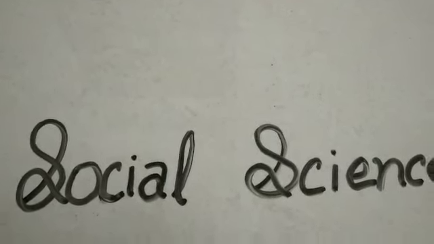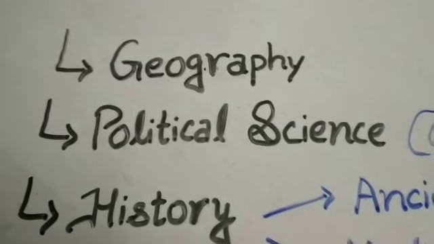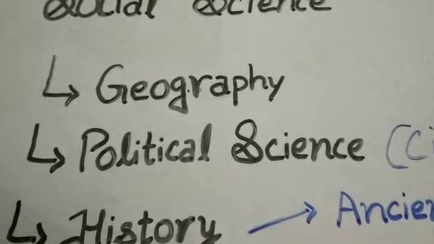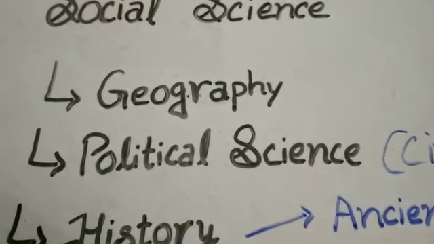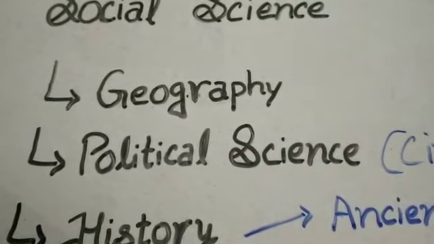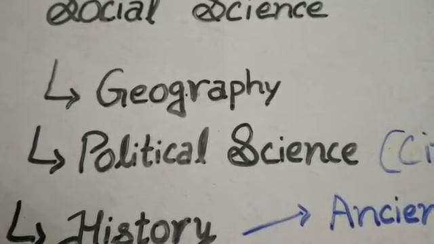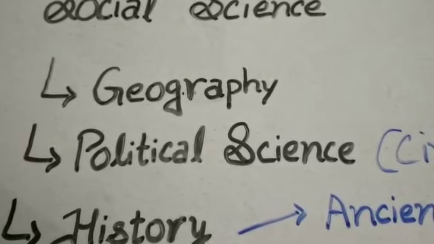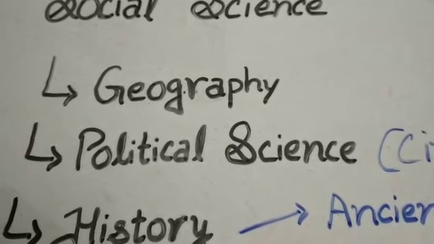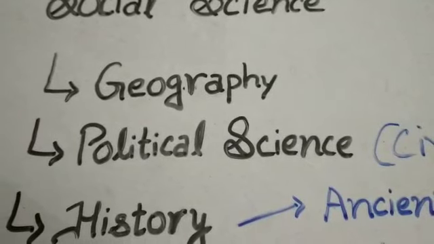different broad divisions. One is known as geography. In geography we are going to study about India, you will study about the world, you will study about climate, natural vegetation, land surface, everything under this. Next, your subject is political science, which is also known as civics, where you will study about government, parliament, constitutions. So all this information will be there under your civics subject. And the third one is history.